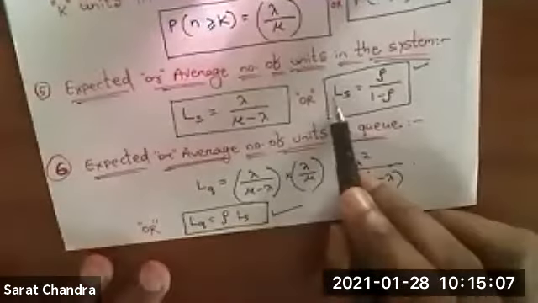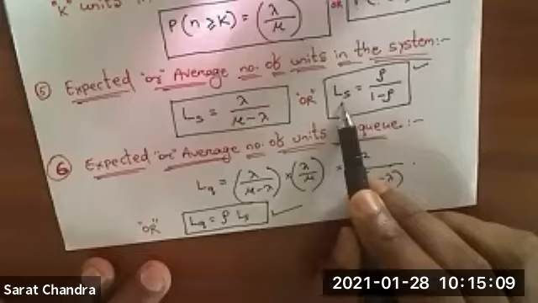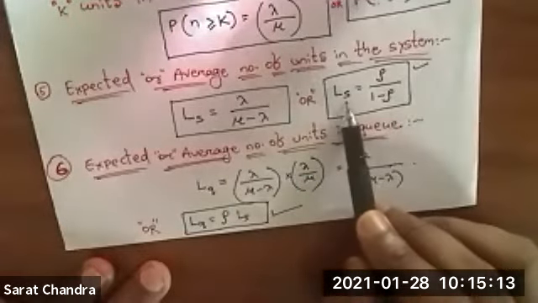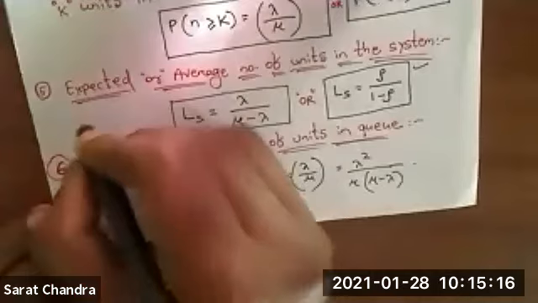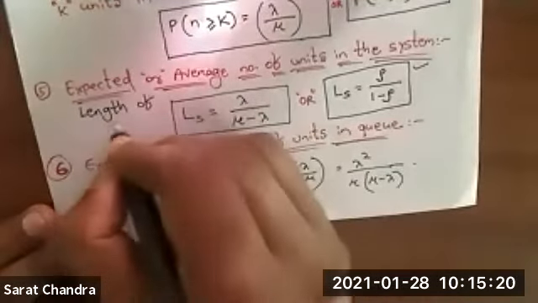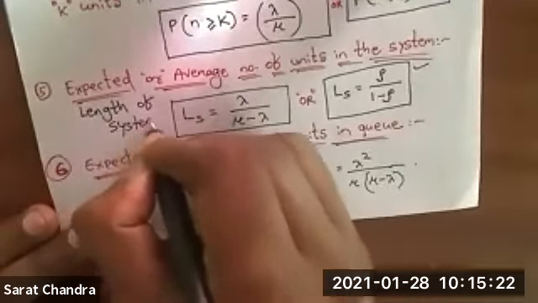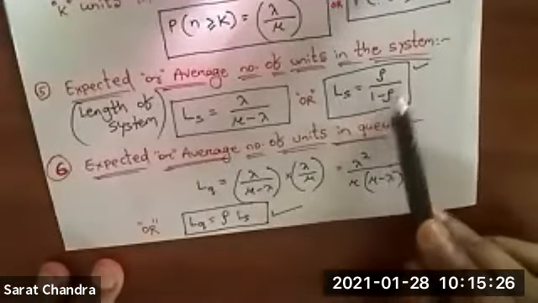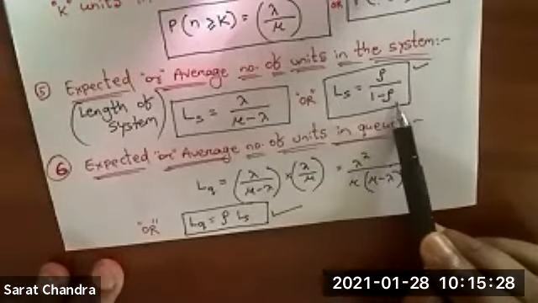That's why we have written LS. So average number of units in the system or length of the system, both are the same. LS equal to rho divided by 1 minus rho.